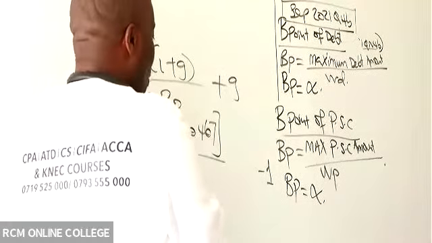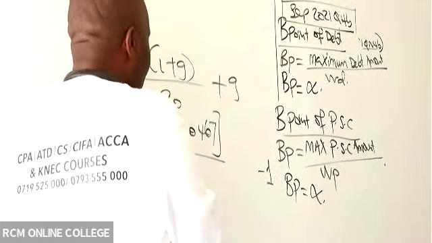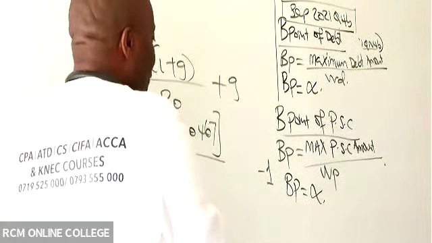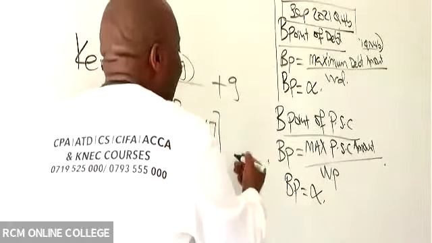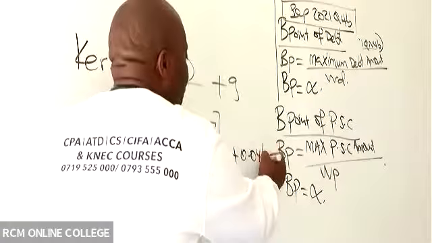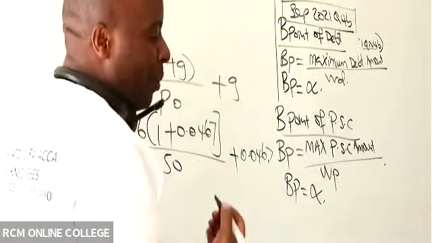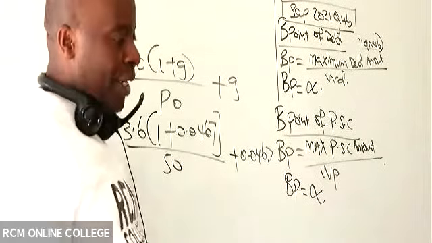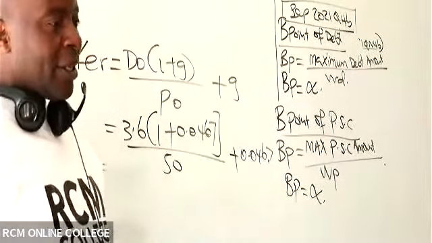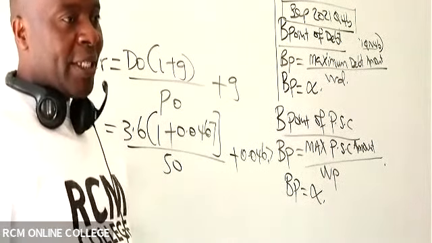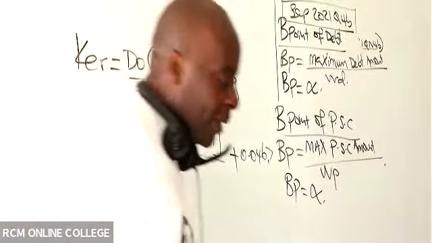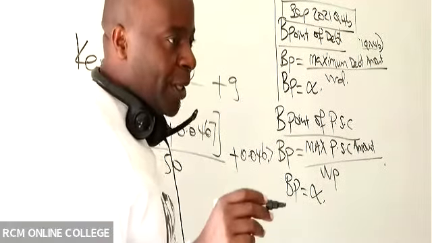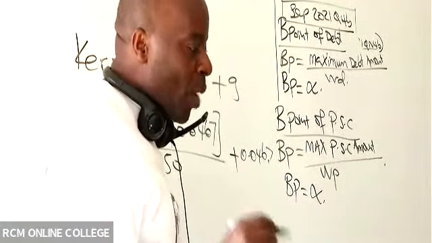So when I punch this, 3.6 into 1.0467 close, divided by 50, whatever answer I get, I will add 0.0467 to it. The growth rate is normally independent. So do we have a very good ninja who already has this number? So we have in this case 12.2, 12.22, 12.21 or 12.22.